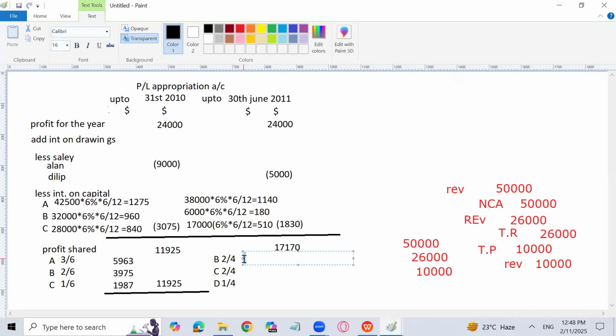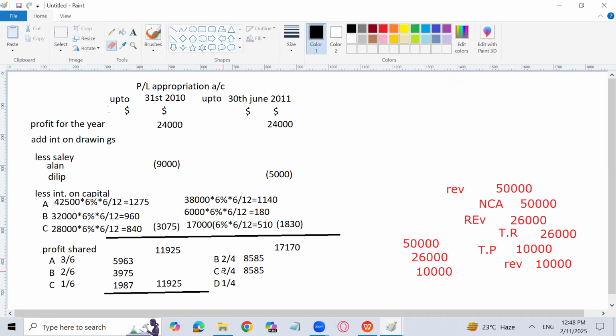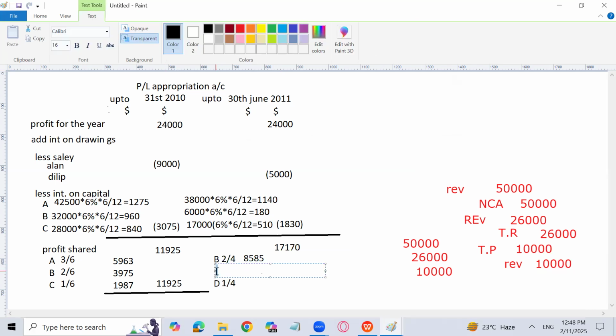So what is the 2 by 4? 8,585, again 8,585, and then 211? Okay, sorry. So C is going to be, I will write here C, and that is 1 by 4.